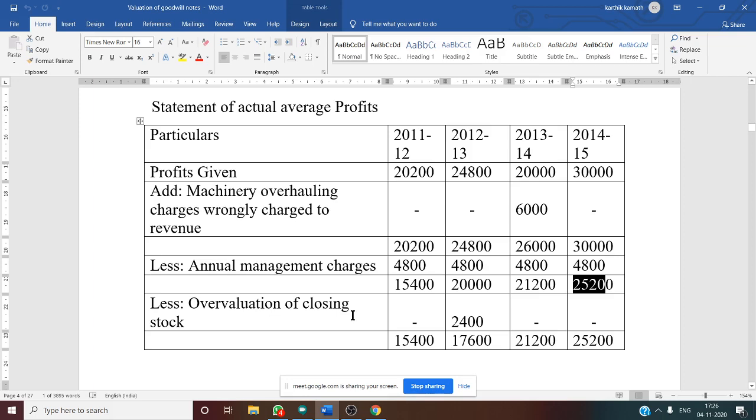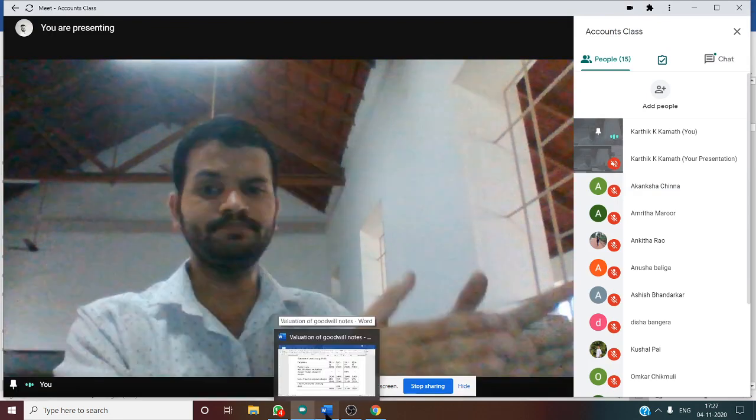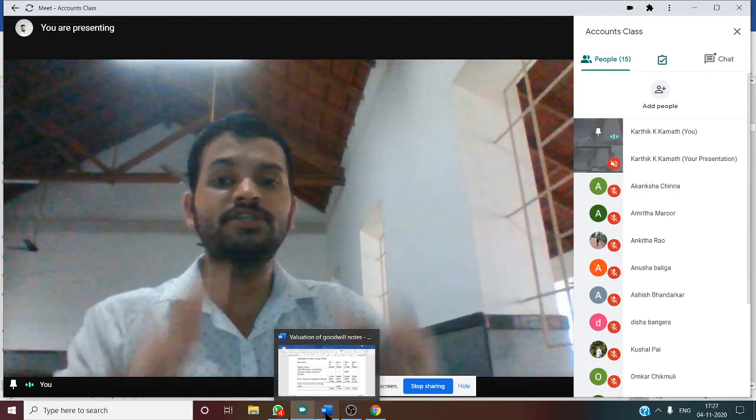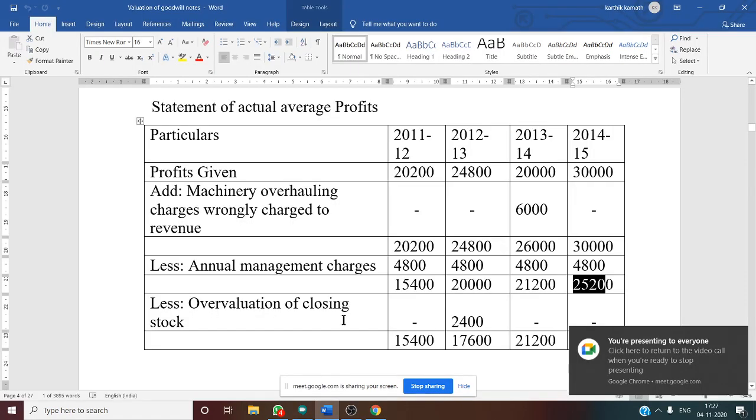Next, after this, there is overvaluation of closing stock. Overvaluation means there is excess closing stock. What do you mean by excess closing stock? Excess closing stock means stock which doesn't belong to that particular year is included in that year. That is why you need to deduct that. So how to deduct? See, less overvaluation of closing stock for the second year.